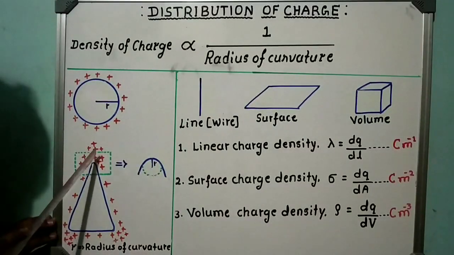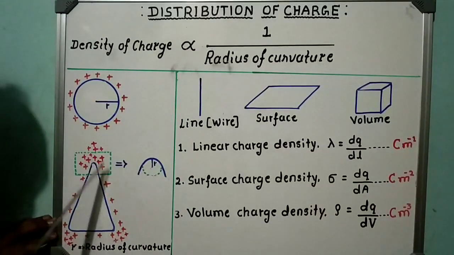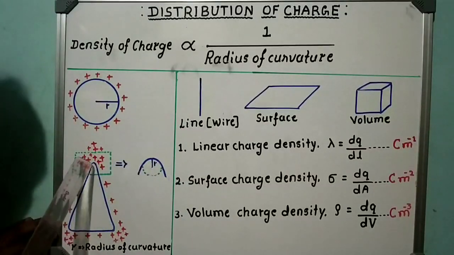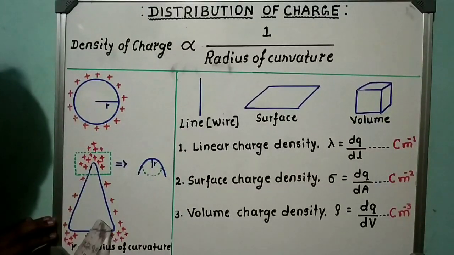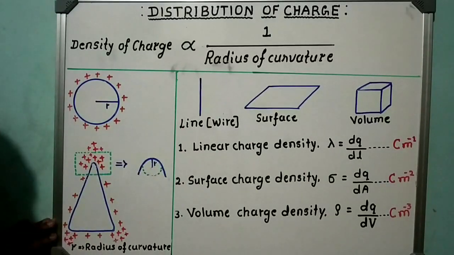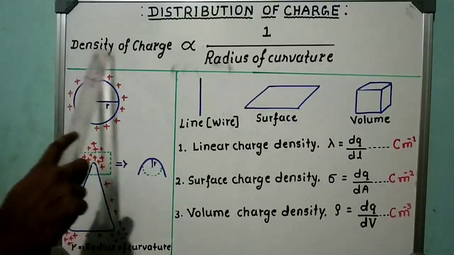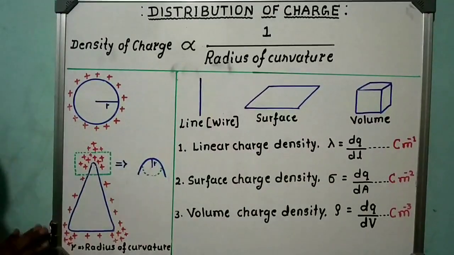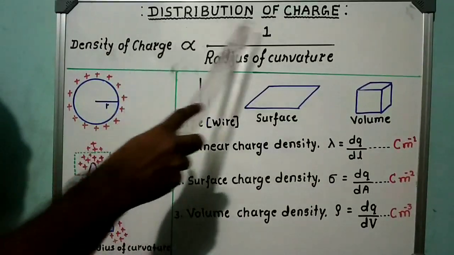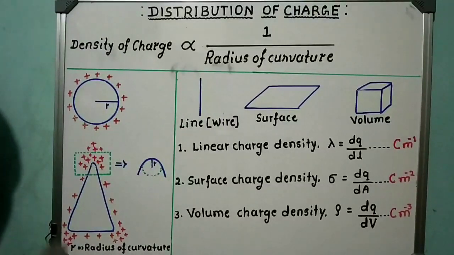But when the conical shaped conductor is charged, the charges do not distribute uniformly; only at sharp edges is the concentration of charge, the density of charge, found to be maximum. At a plane surface, the density of charge is minimum. By this it is clear that the distribution of charge, that is density of charge, mainly depends upon the shape of the conductor.